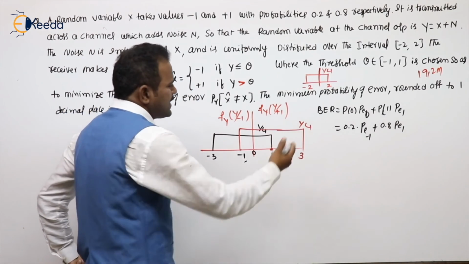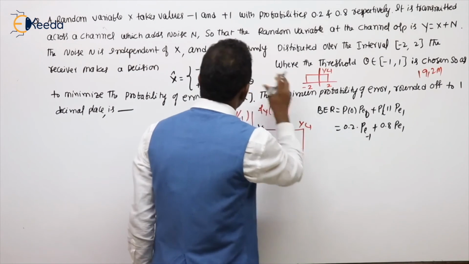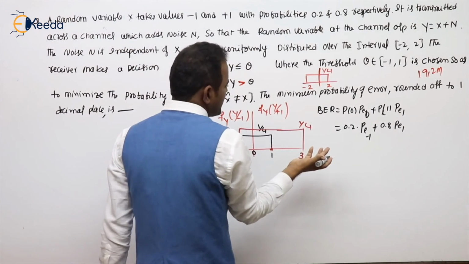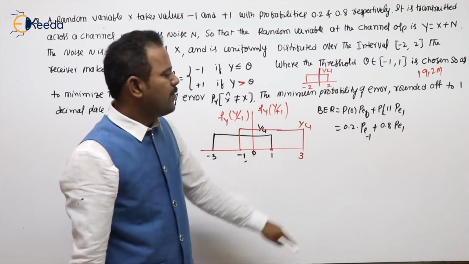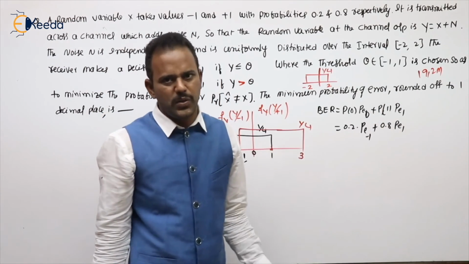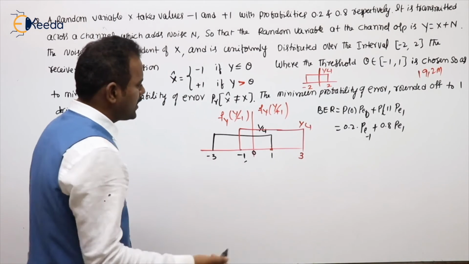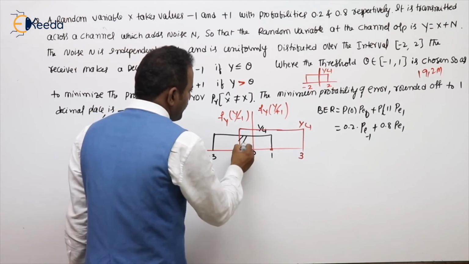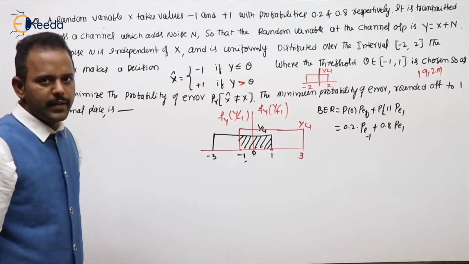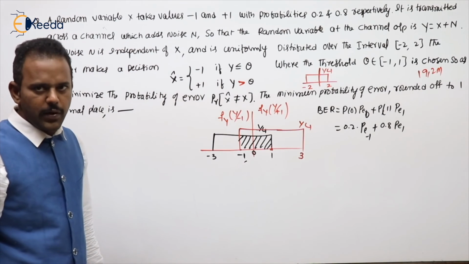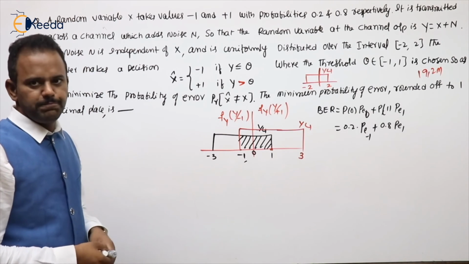Now, that is one logic. How to calculate this one? When our input is greater than this, because -1 has to come. If it is greater, +1 will come. So error, when it is less than the threshold, here theta. Common thing we did, number of problems. Another logic is also there. Simply, probability of error means this shaded region, you can calculate that also. Do you understand my point or not? That shaded region also you can calculate.